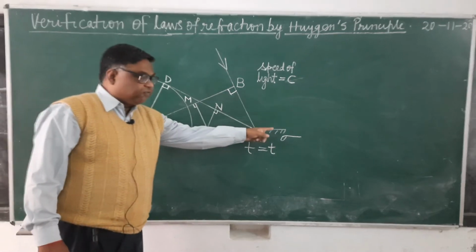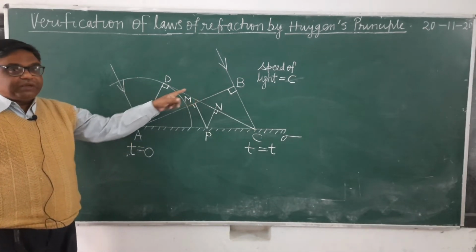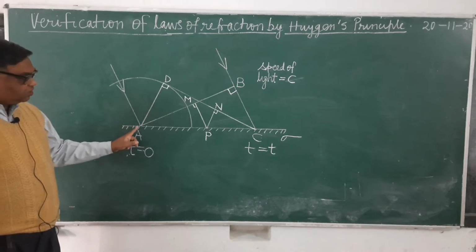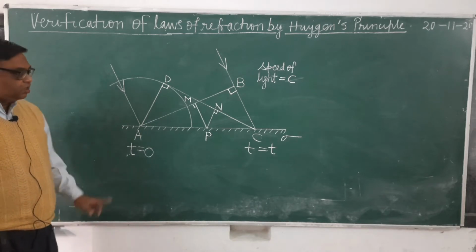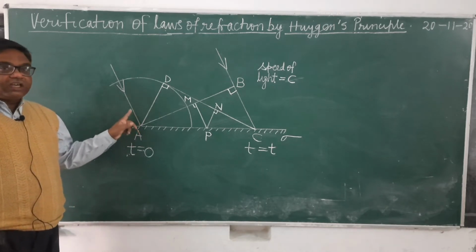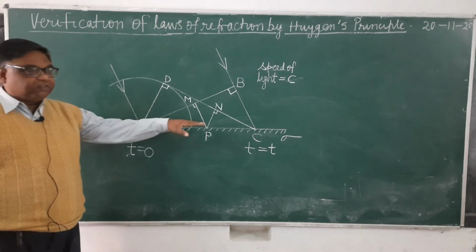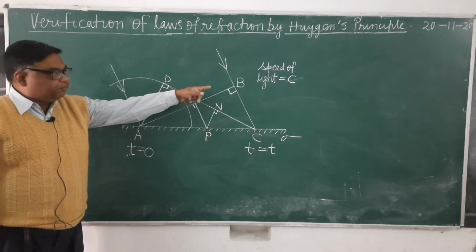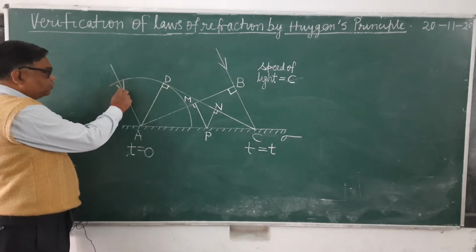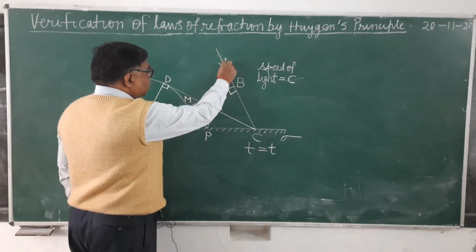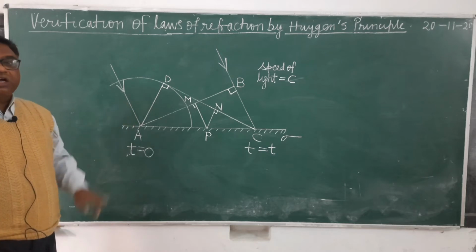Here sigma is a reflecting surface and AB is a plane wave front, which is incident at point A of the reflecting surface at time t equals 0. Therefore, A will become the source of secondary waves. These are the directions of the waves. As you know, waves always travel normal to the wave front.